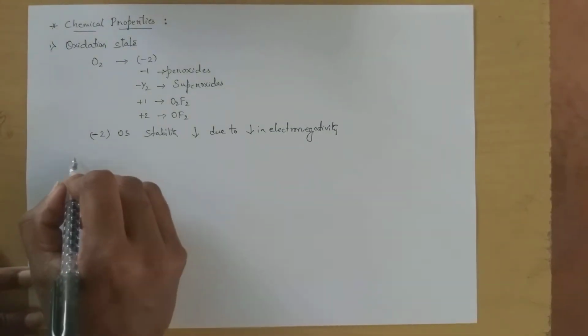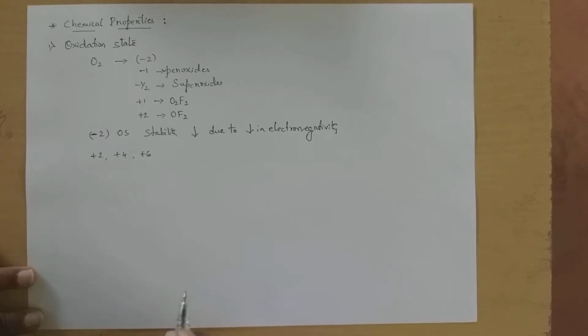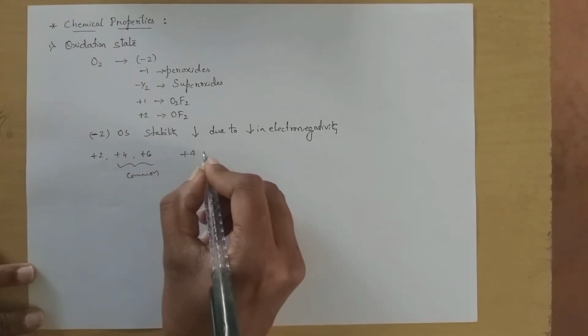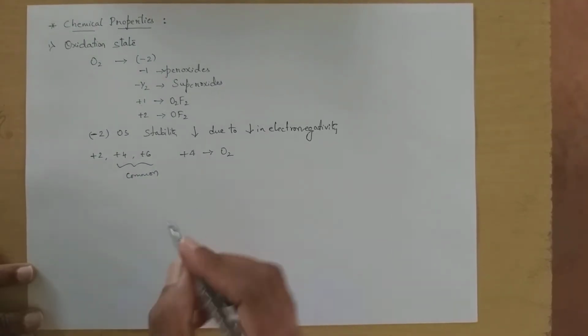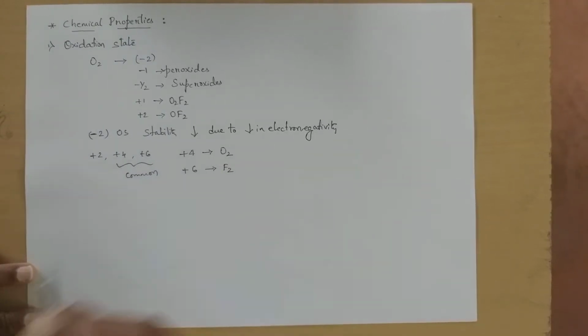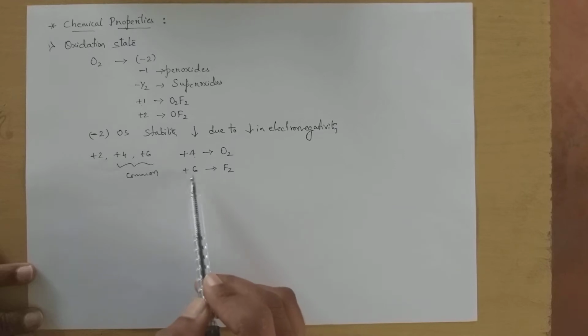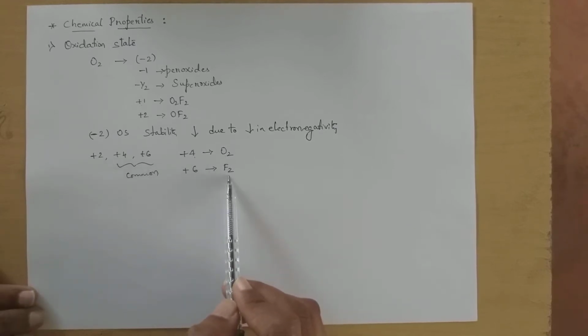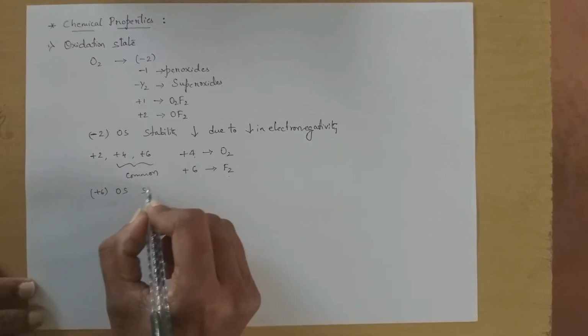The remaining elements usually show +2, +4 and +6 oxidation states. Here +4 and +6 are the common oxidation states. Particularly, group 16 elements show +4 oxidation state when combined with oxygen, whereas they show +6 oxidation state when combined with fluorine. The stability of the +6 oxidation state decreases down the group.